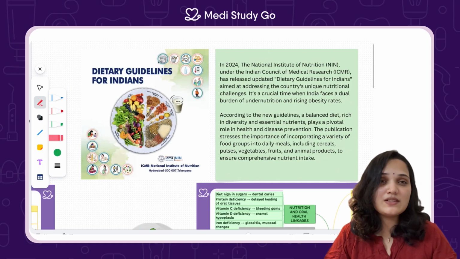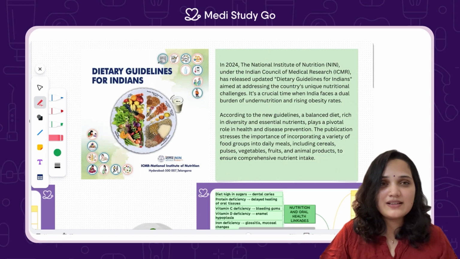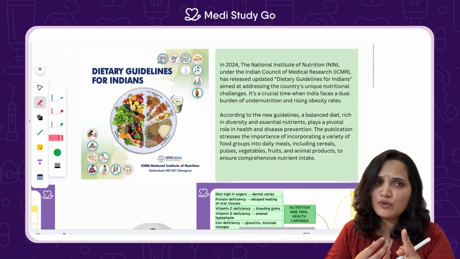Is it the same for Indians? We have different kinds of food. Aren't these textbooks from a foreign country? Aren't these for foreign people? So that's true. I hope some of you had that doubt.